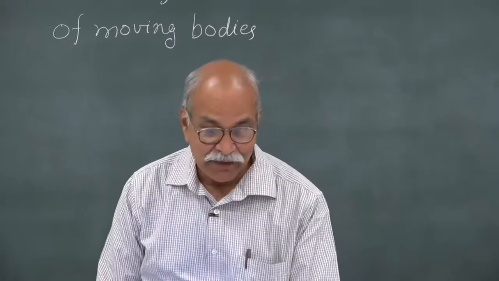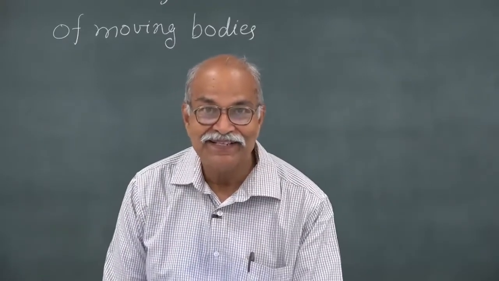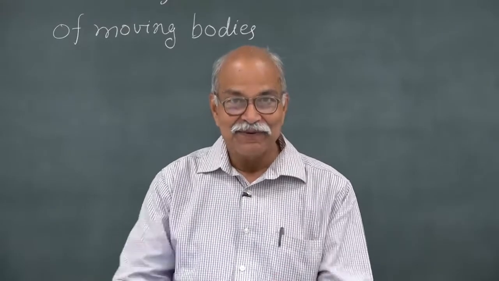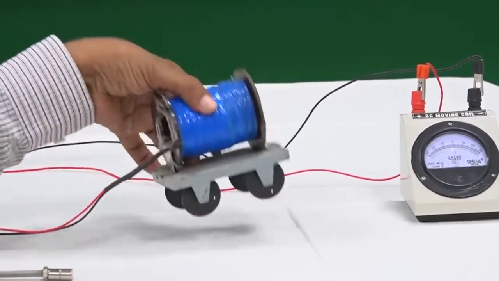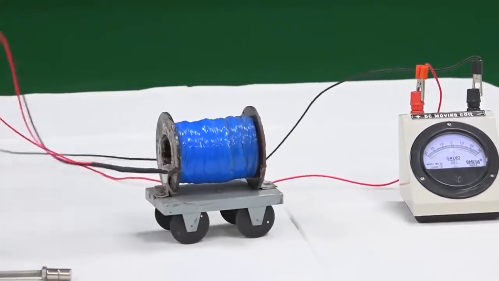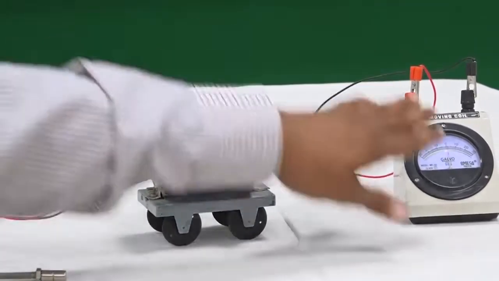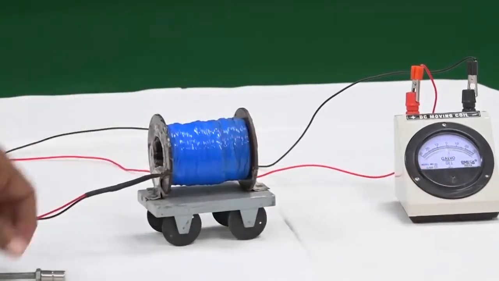Let me perform this experiment and discuss these two mechanisms, and then we will proceed further. Here is the coil, and the two ends of the coil are connected to this galvanometer here, and I have a magnet.